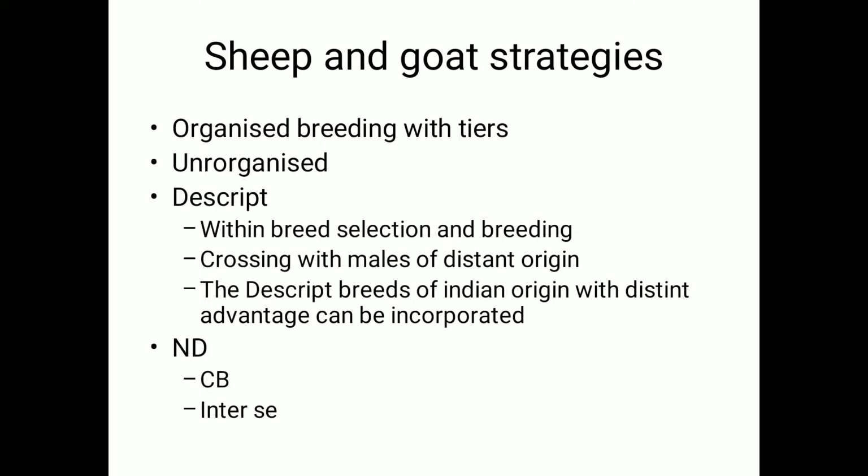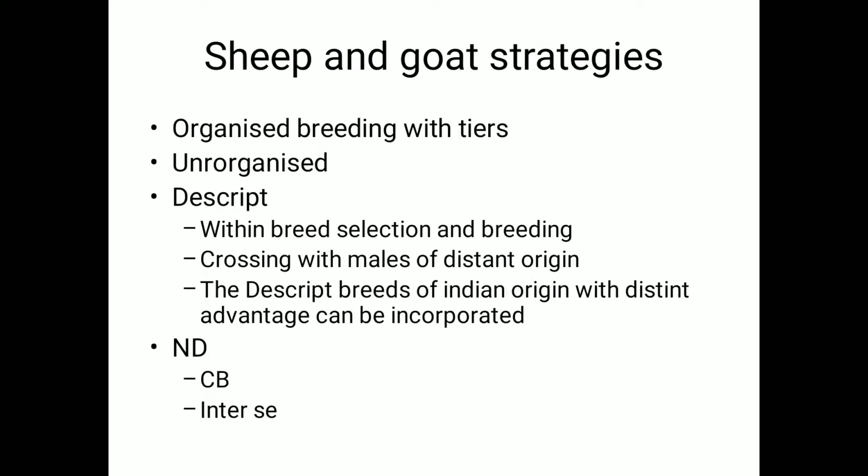Depending on the breed he has, he should choose. For Deccani, he can use Kanguri. For Deccani, he can also use Ramnad White or Madras Red. So if you have very distinct advantages, we can think of utilizing the breeds of Indian origin to have an immediate change in the next generation of individuals. This can also be thought of as an important strategy.